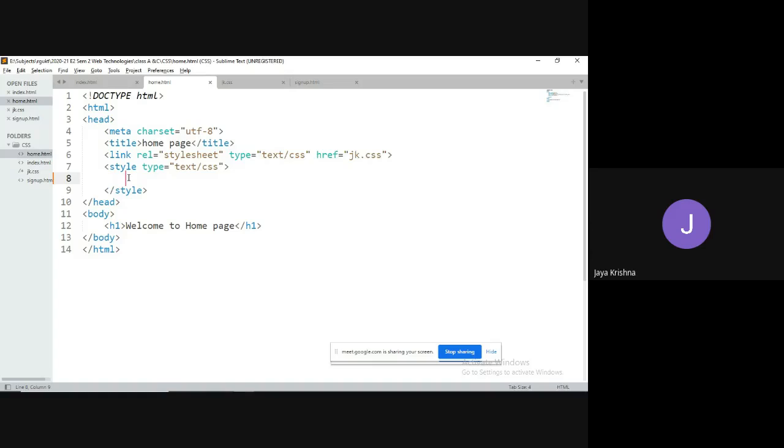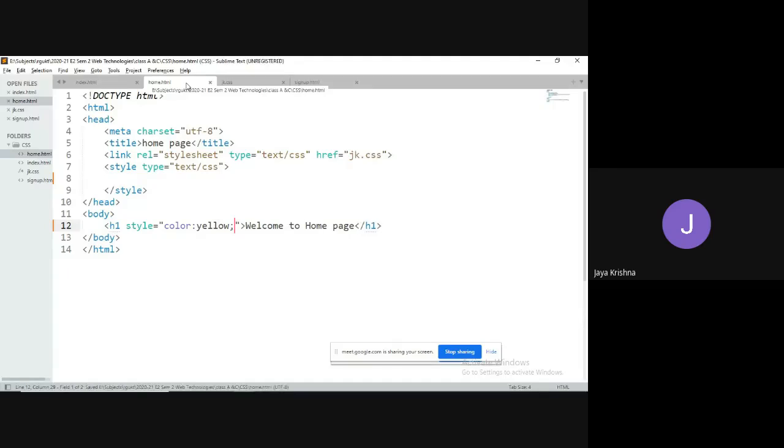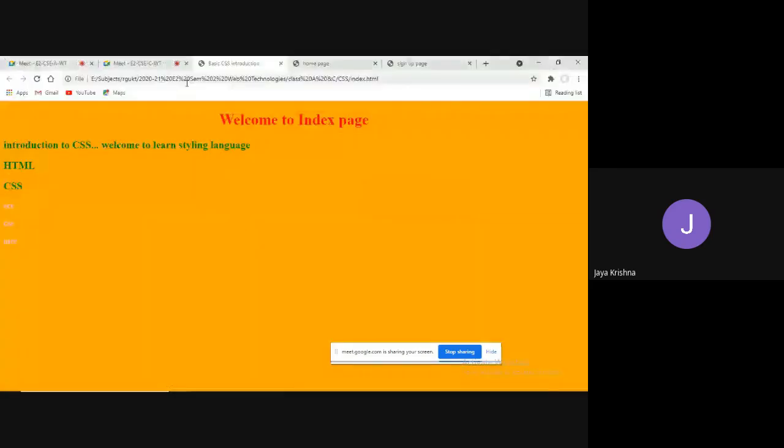For example, here observe, here I'm going to write one inline style, color equal to, I think we have written red here, right? So we'll go with yellow, in home.html. Now observe. Here it is not applicable.